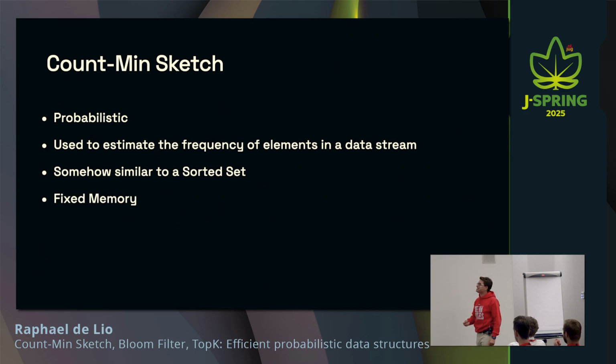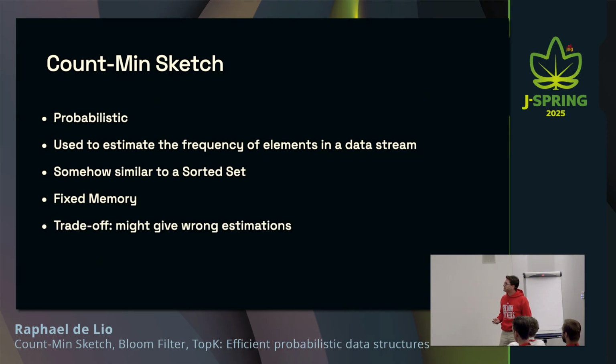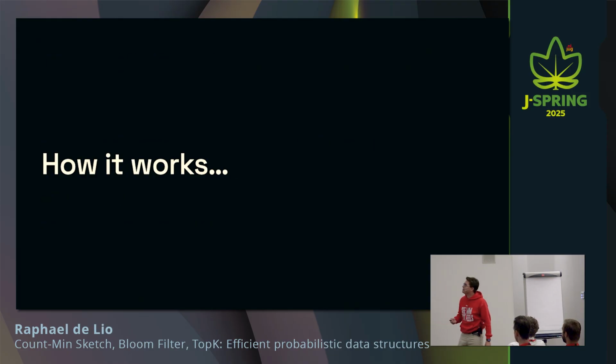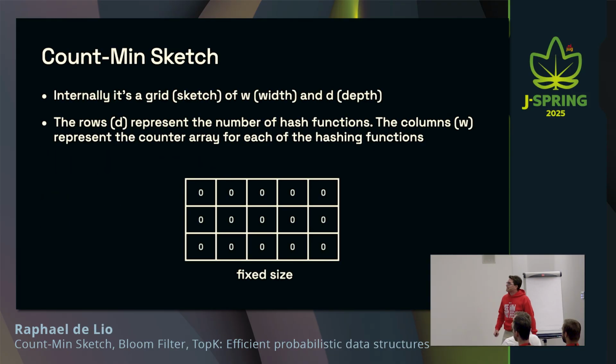But the thing is, it has fixed memory, so once it's been initialized, it doesn't matter if you're counting 1 element or 1 million elements, it's always going to have the same size. So very memory efficient. And the trade-off is that it might give you wrong estimations, as you're going to see in the demo after I tell you how it actually works.